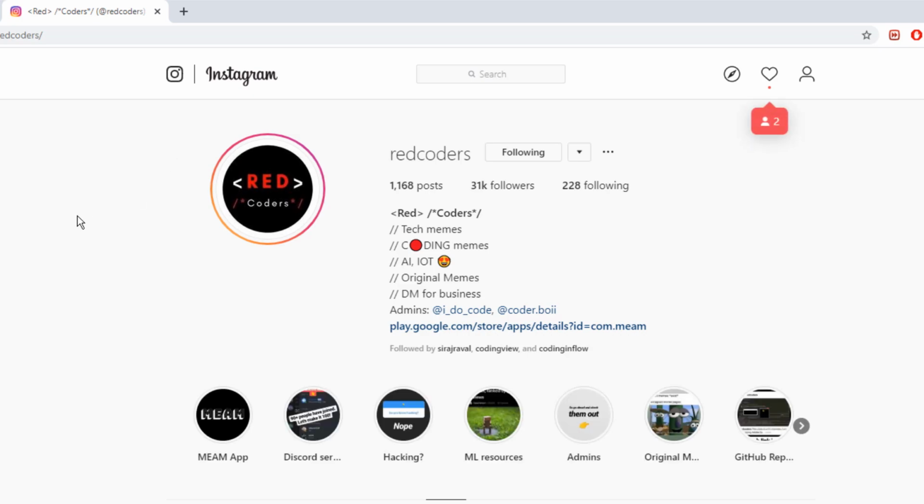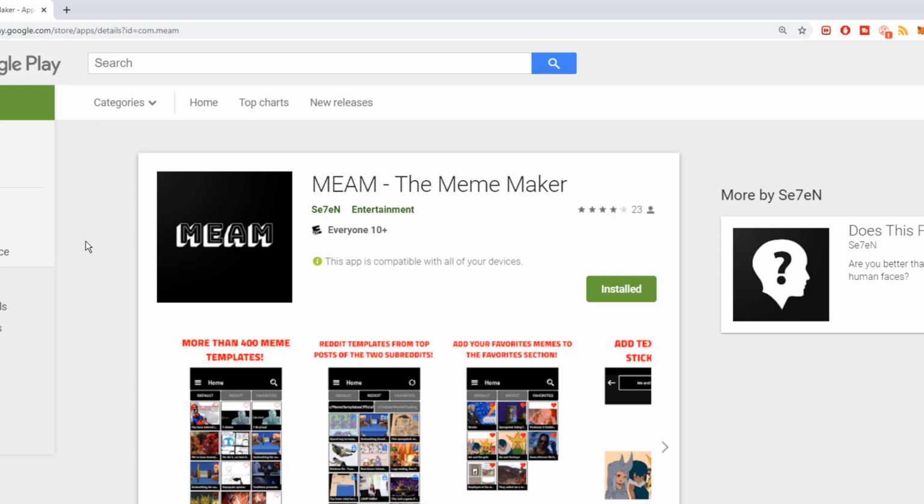It's not a Kotlin or Java app. He made it with React Native, but he's currently in the process of rebuilding it with Kotlin. So I asked him to send me the code when he's done, so he will likely be sending that to me, and maybe I can review it on video. So hopefully we get to do that.